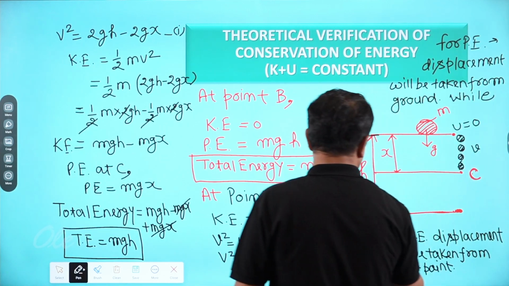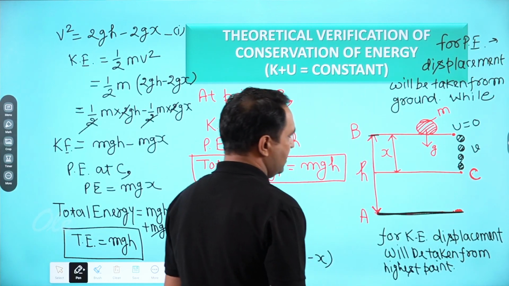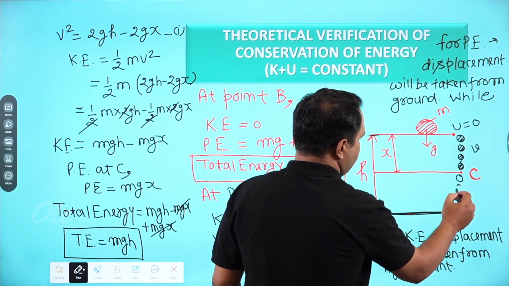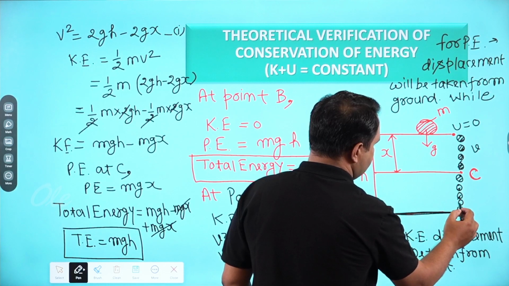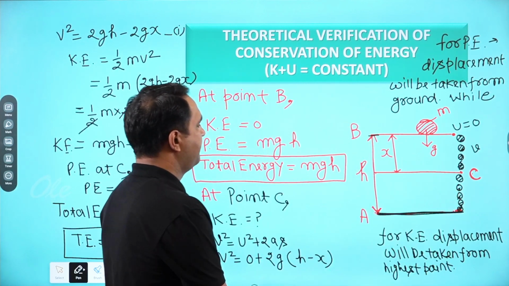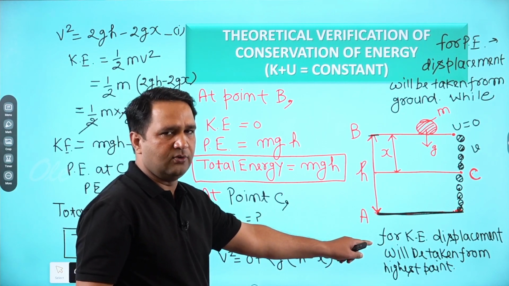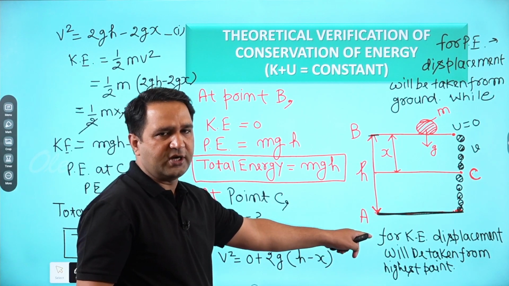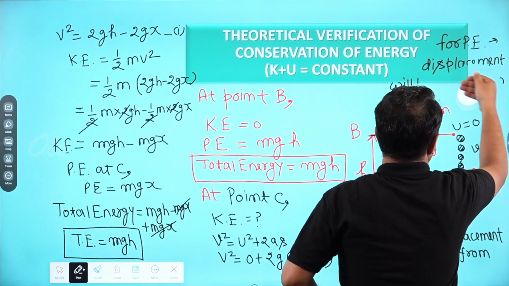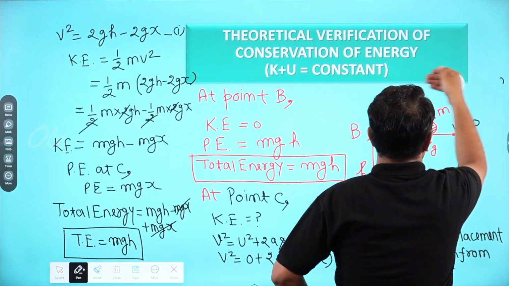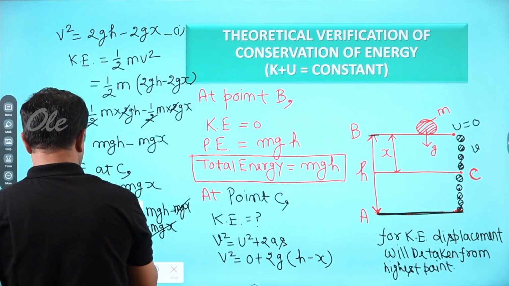Now we will calculate the total energy at point A. What will be the total energy at point A? Ball is continuously coming towards the ground. Right now it has reached the ground. So now h became 0. Displacement became 0. So potential energy at point A will be 0. We'll write down somewhere here. And we'll change the color. Okay.